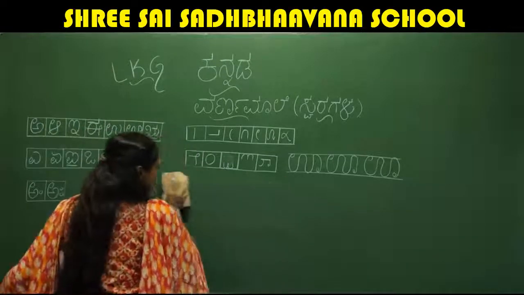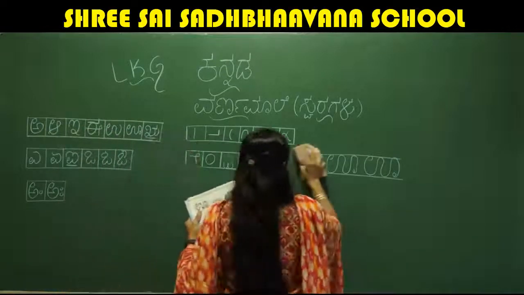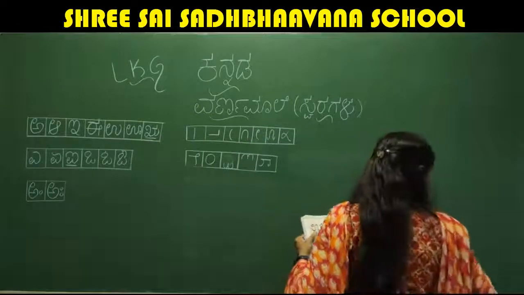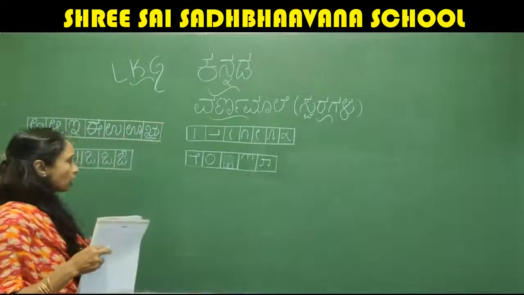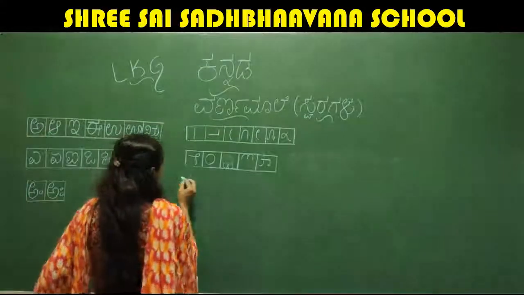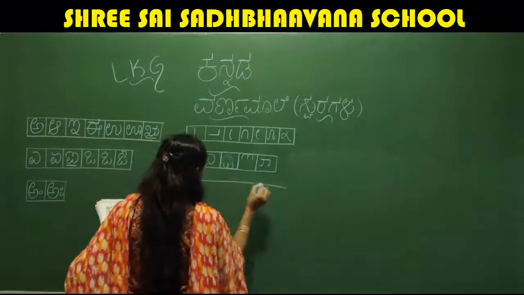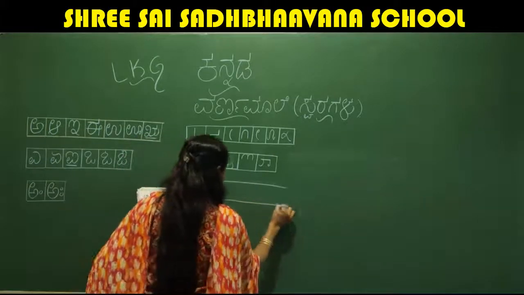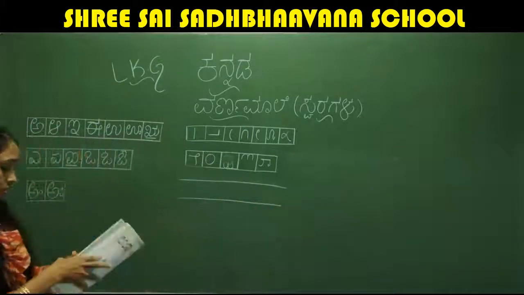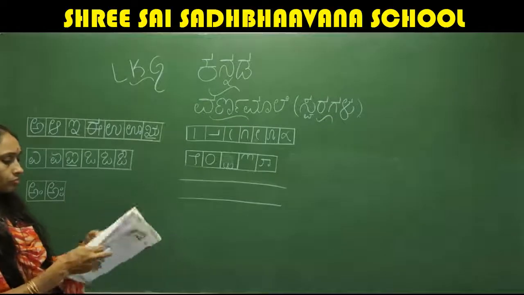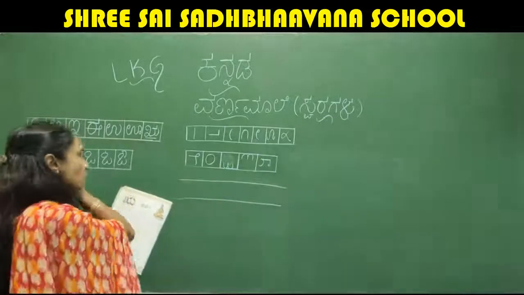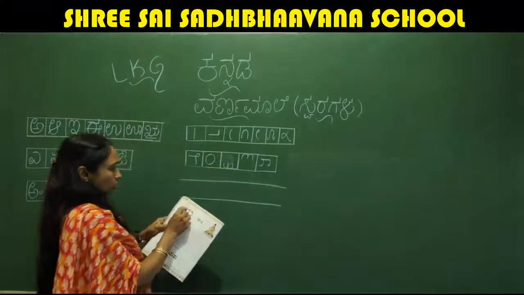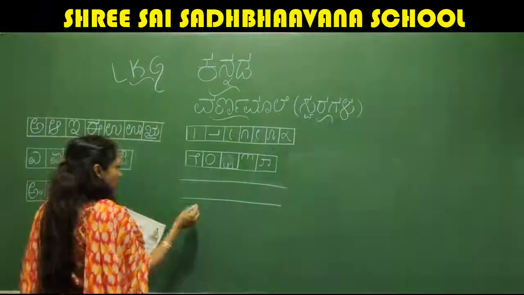Okay. I'll teach you how to write letter ru. Only keep remembering, only one ru we have. There is no ru. Okay. Only one ru. So how to write that? Same 2 lines we want. So this is letter ru. Okay. So for this what we have to do is this stroke we are not having, but I am teaching you.